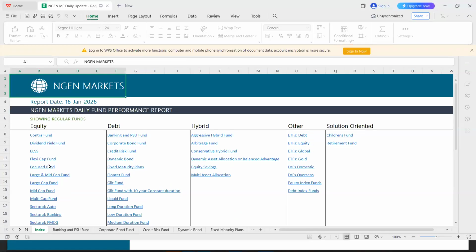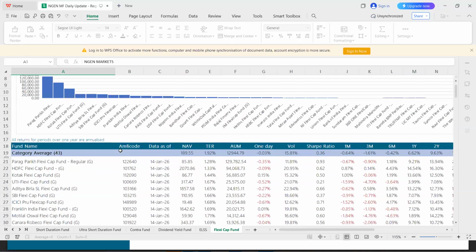So this is how your page comes up. You can select a category that you're looking at, and then the latest NAV for the schemes comes up. And next to that, you get to see certain return related statistics.